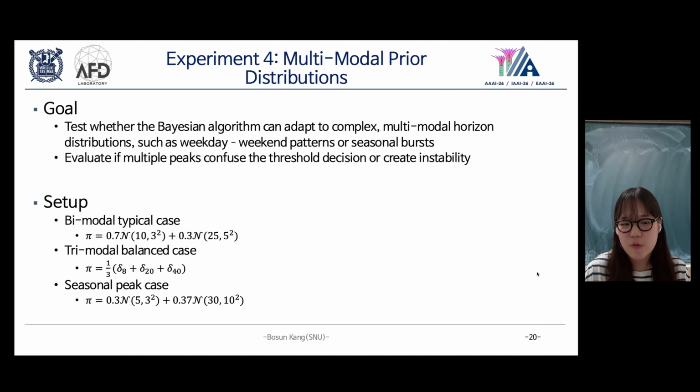In experiment 4, we test multimodal horizon distributions. For example, a bimodal distribution is 0.7 times a normal distribution with mean 10 and variance 9, plus 0.3 times a normal distribution with mean 25 and variance 25. We consider trimodal and seasonal distributions as well.